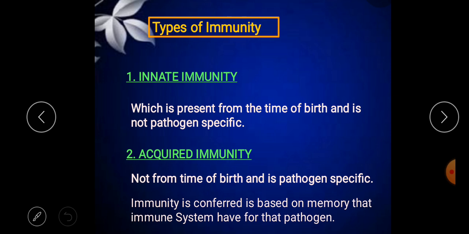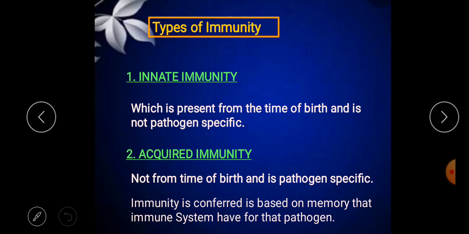It is not against a specific pathogen. It is effective against a wide range of microbes, so its effects are generalized. The effectiveness of innate immunity varies from person to person, and it also depends on various factors.